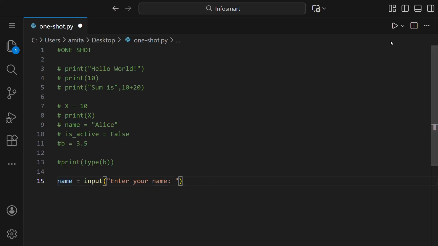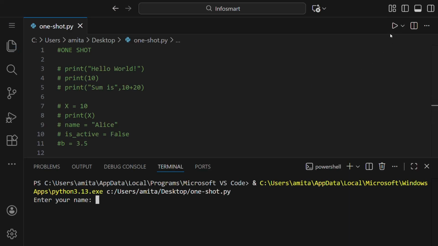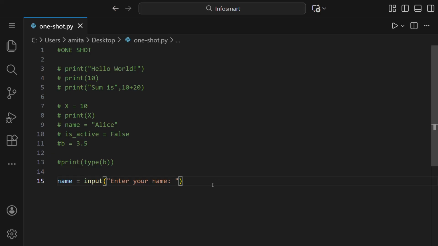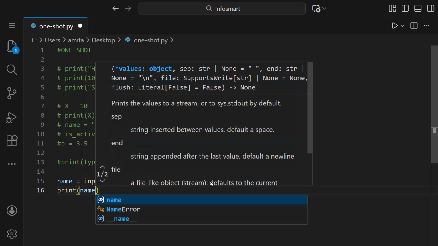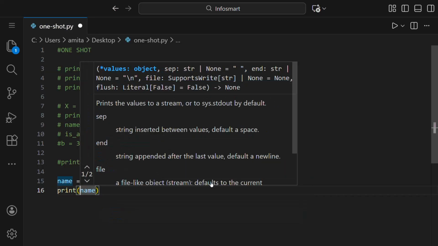So let us run this and see. So it's asking enter your name. So let us say Eliza. Then if we press enter, you can see the program got ended because we haven't printed anything yet. So here we can print name, and before this we can also print your name is.